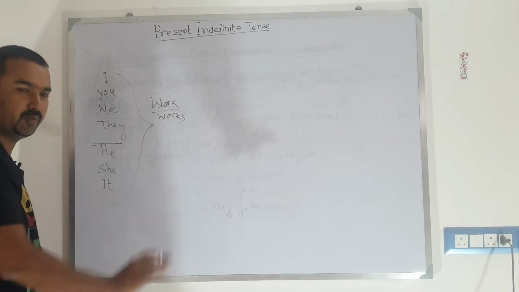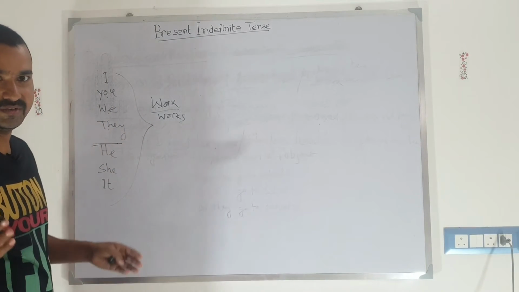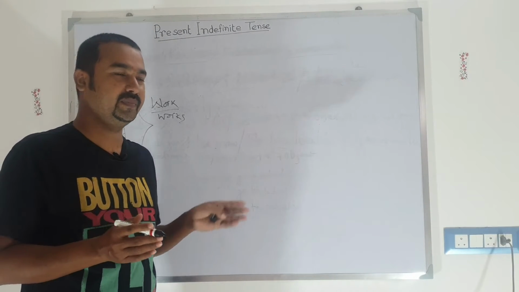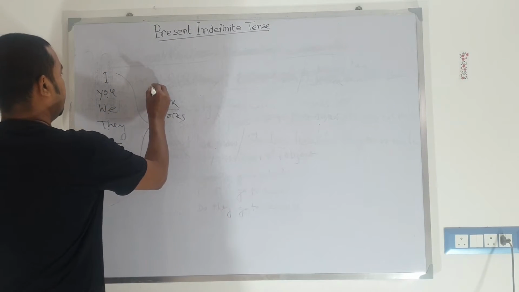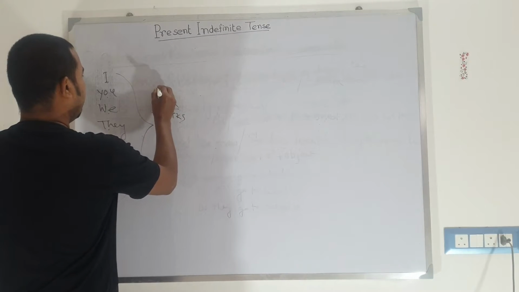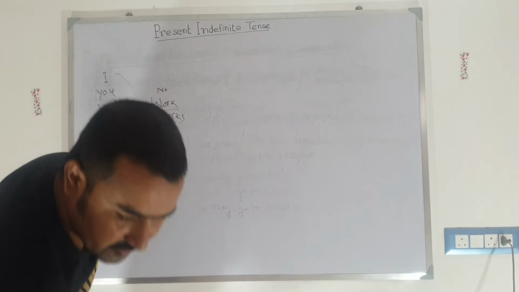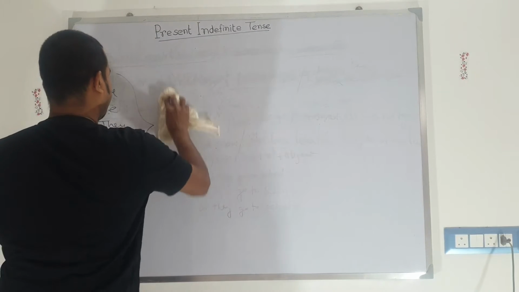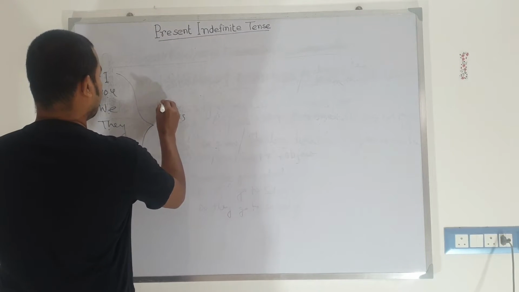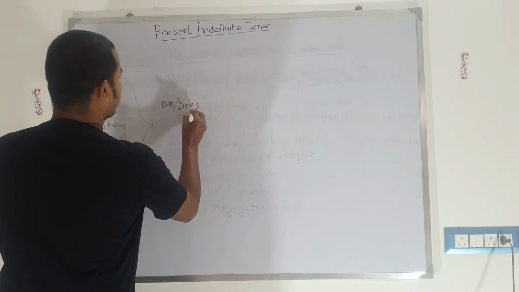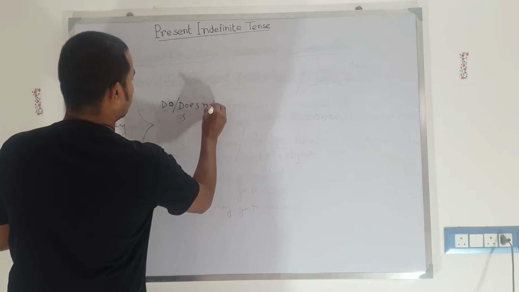This is for the positive sentence. And if we want to make it negative, then we need to bring not before the verb. Here we need to use do or does not, before work.